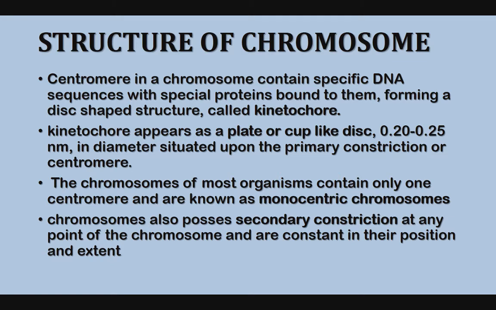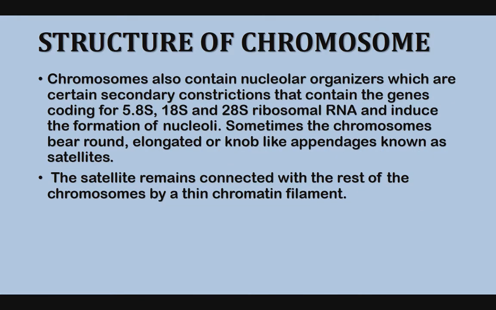The chromosome may also possess a secondary constriction at any point, and these are constant in their position and extent. Chromosomes also contain nucleolar organizers, which are certain secondary constrictions that contain the genes coding for 5.8S, 18S, and 28S ribosomal RNA and induce the formation of nucleoli.